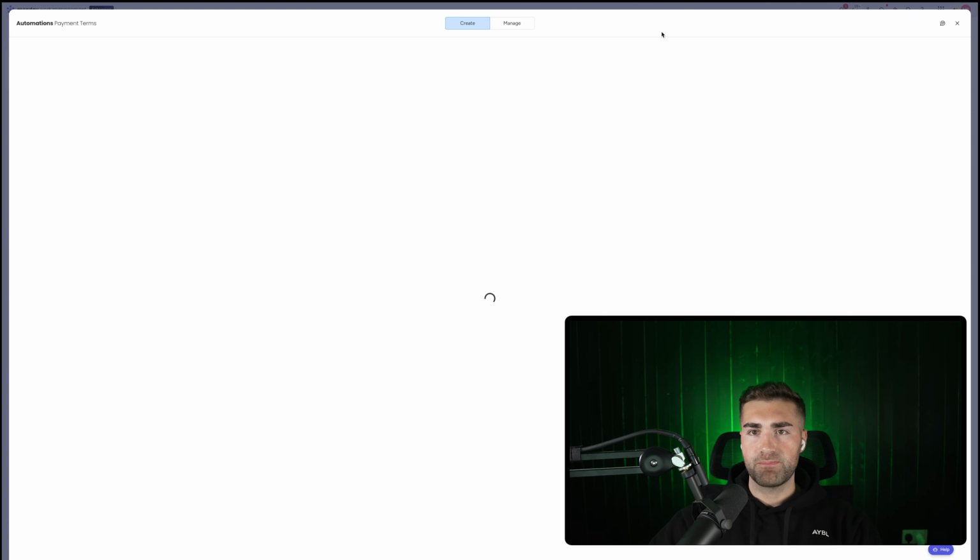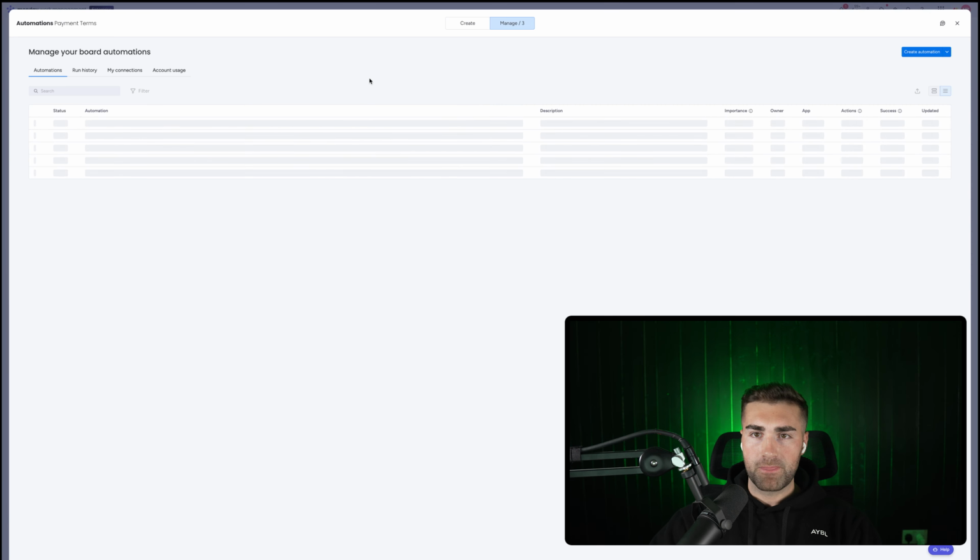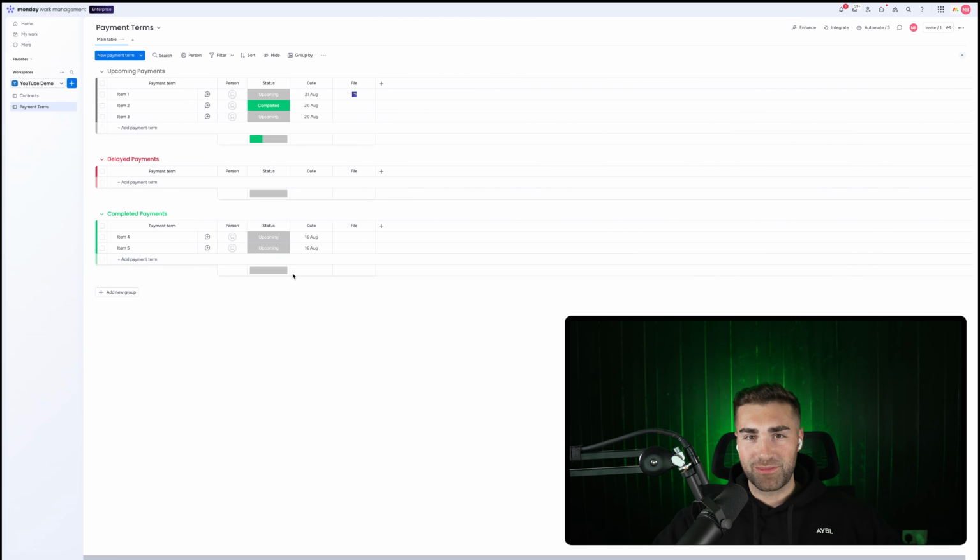So then I'll go to automate, top right hand corner. We're just doing the same thing with the status option. So we go status, when status changes to upcoming, move item to group, upcoming, create automation. And then we can do another one when status changes to delayed, move item to group, delayed. And then finally, when status changes to completed, move item to group, completed, create automation. Okay, again, pretty basic stuff. Now we've done the basics, it gets a little bit more exciting.